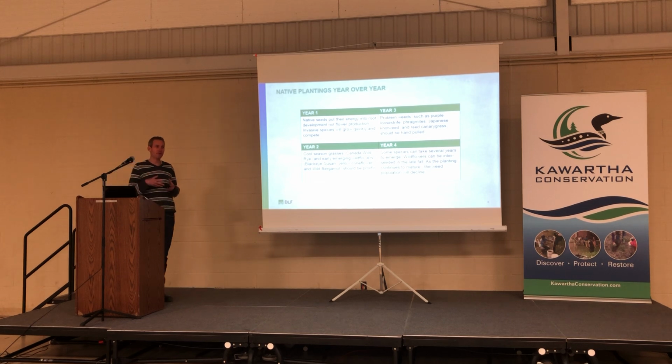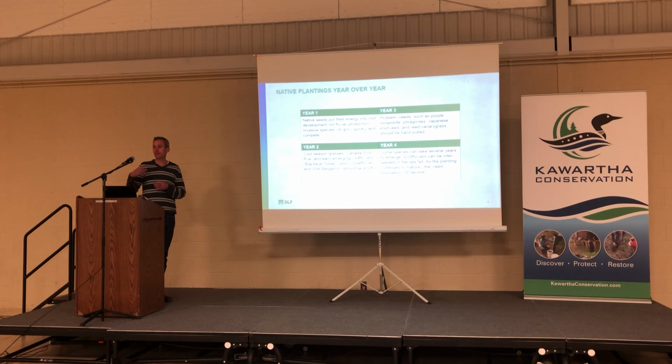It is creating a root ball, stabilizing the soils, and then in year 2, cool season grasses such as Canada wild rye and early emerging wildflowers such as black-eyed Susans, yellow cone flowers, and wild bergamot you'll begin to see. And a lot of the times when I'm driving by sites that have done some native plantings, usually you'll see a black-eyed Susan emerging from most sites in this region.